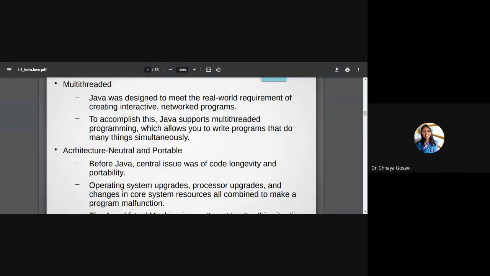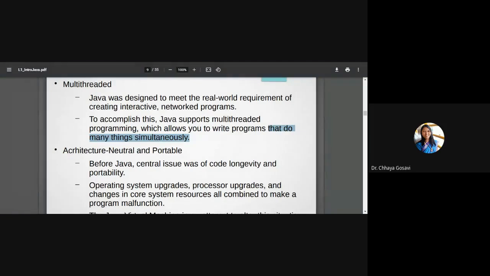Java supports multi-threaded programming, which allows you to write programs that do many things simultaneously. If you look around yourself, multiple things are working simultaneously. You can just look at the watch in your hand or on your walls. The hour hand, minute hand, and second hand are simultaneously rotating at different angles, but it's a multi-threading process.